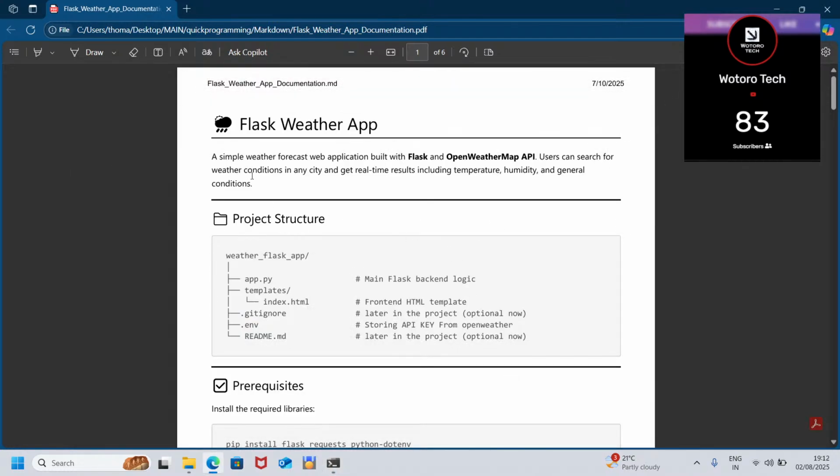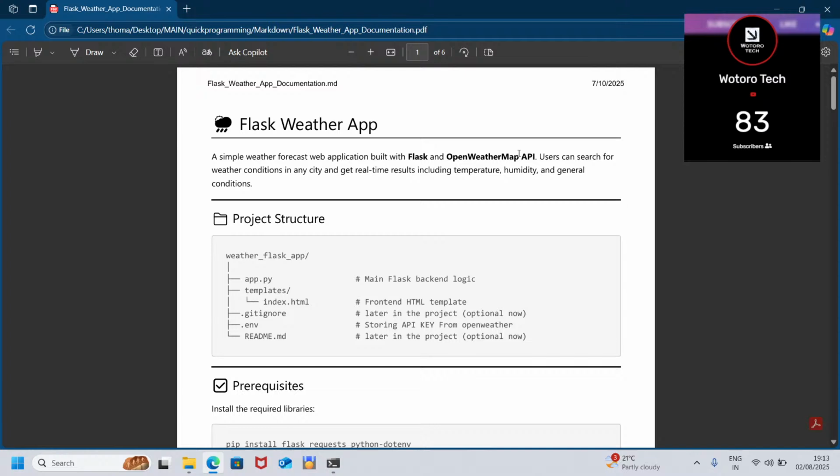As I said earlier, our simple weather app will have an input where the users will give the city name. Then there will be the OpenWeatherMap API. We're going to create an API key from OpenWeatherMap. It's going to be free, don't worry about that. Just create a new account, verify your email, and then we're good to go.